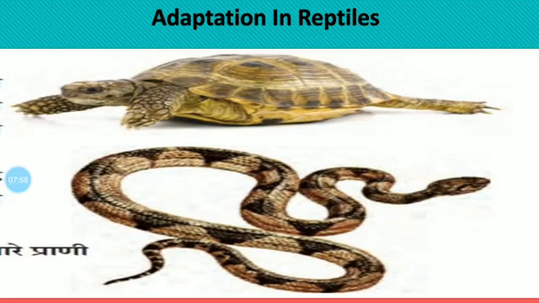Similarly, they show adaptation in skin, sole of feet, body color, etc. For example, the house lizard and monitor lizard have cleft toes and thin soles, whereas snakes have scaly skin. So this is also a type of adaptation in the skin of reptiles.